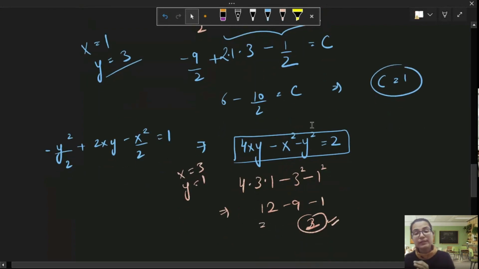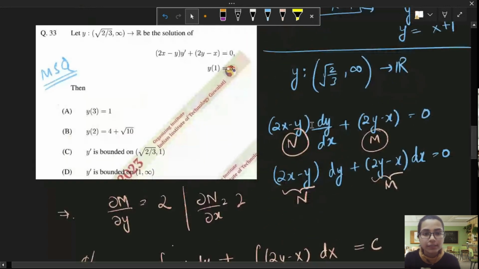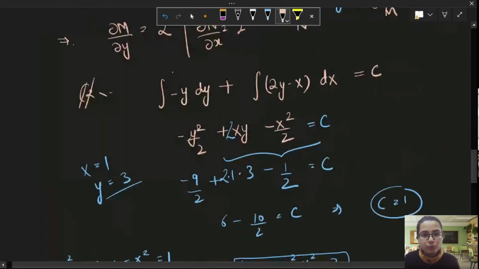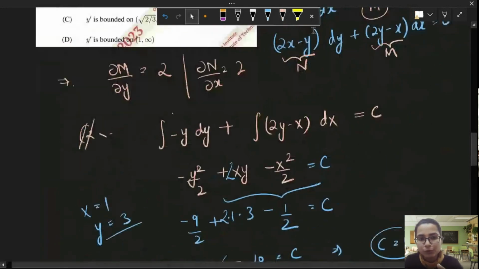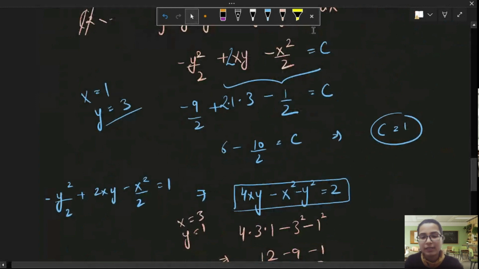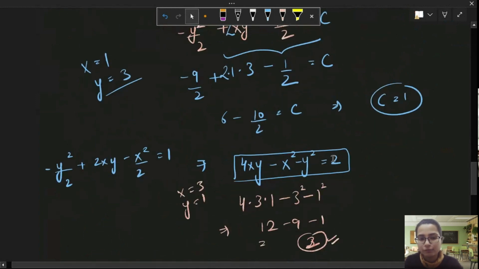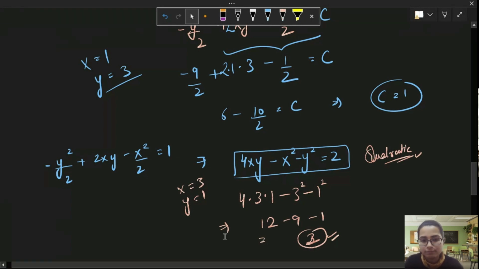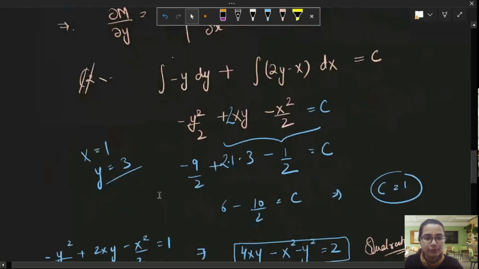Yes, so this point is satisfying. So option A is correct. If you substitute only x equal to 3, you get a quadratic in y, and you can also get two values of y. One of them will be y equal to 1. You can do it that way, but this is an easier way to check.